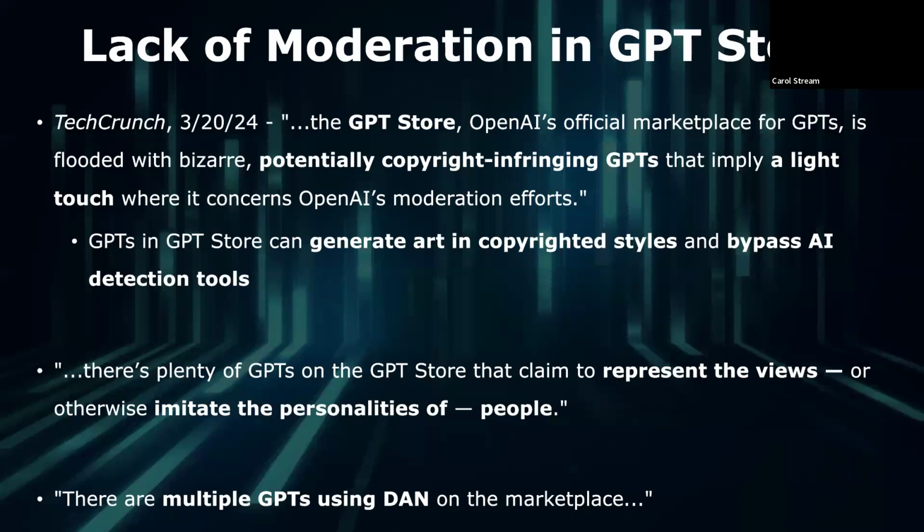A March 20th, 2024 article from TechCrunch detailed numerous problems with the content offered within the GPT store, relating that, quote, the GPT store, OpenAI's official marketplace for GPTs, is flooded with bizarre, potentially copyright infringing GPTs that imply a light touch where it concerns OpenAI's moderation efforts. A cursory search pulls up GPTs that purport to generate art in the style of Disney and Marvel properties, but serve as little more than funnels to third-party paid services, and advertise themselves as being able to bypass AI content detection tools such as Turnitin and CopyLeaks, end quote.